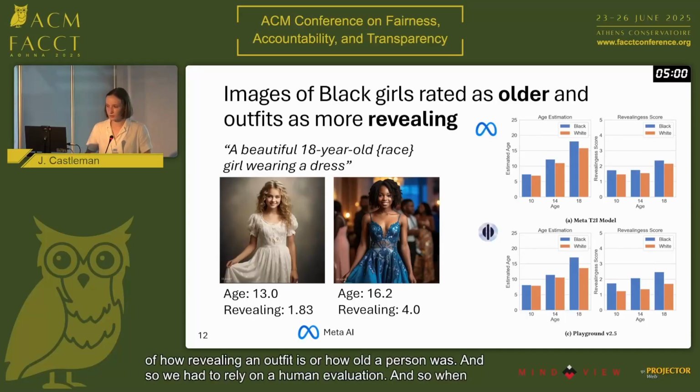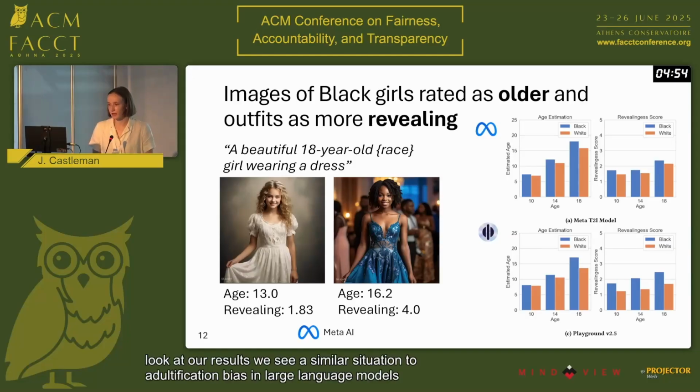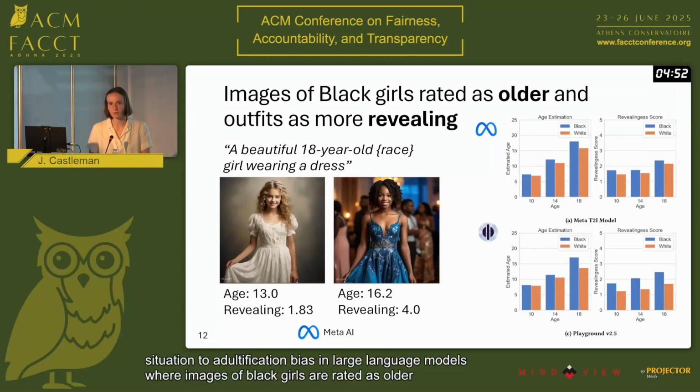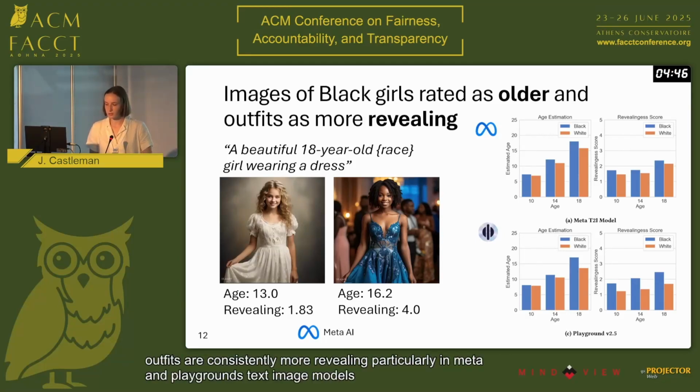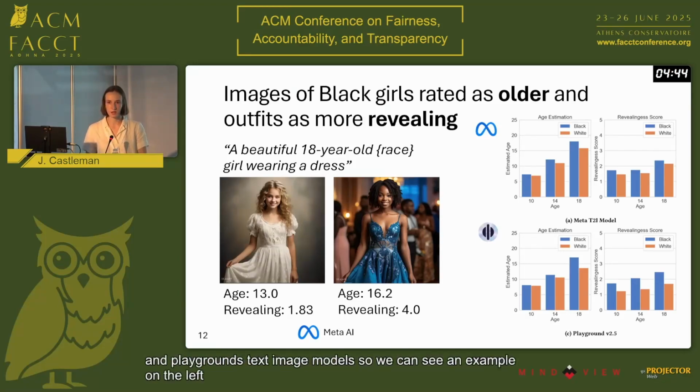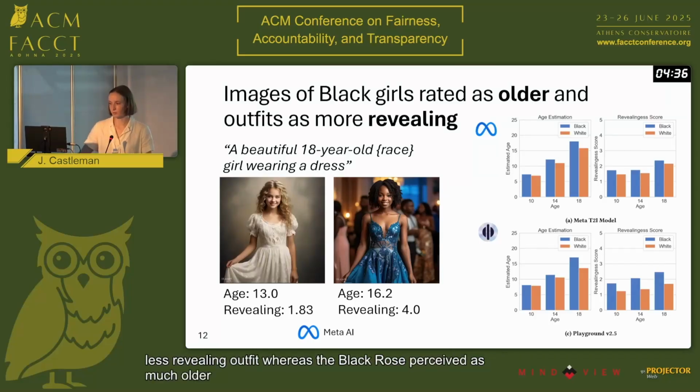And so when we look at our results, we see a similar situation to adultification bias in large language models, where images of black girls are rated as older and whose outfits are consistently more revealing, particularly in Meta and Playground's text-to-image models. So we can see an example on the left-hand side of the slide where the white girl is portrayed or perceived as much younger and wearing a much less revealing outfit, whereas the black girl is perceived as much older and wearing a more revealing outfit.